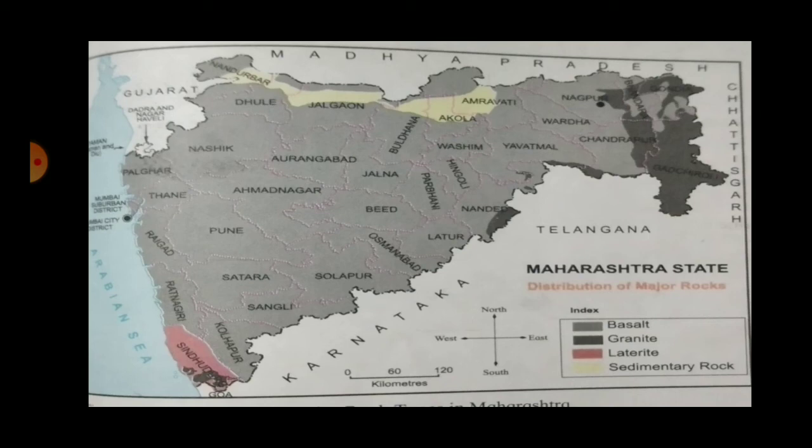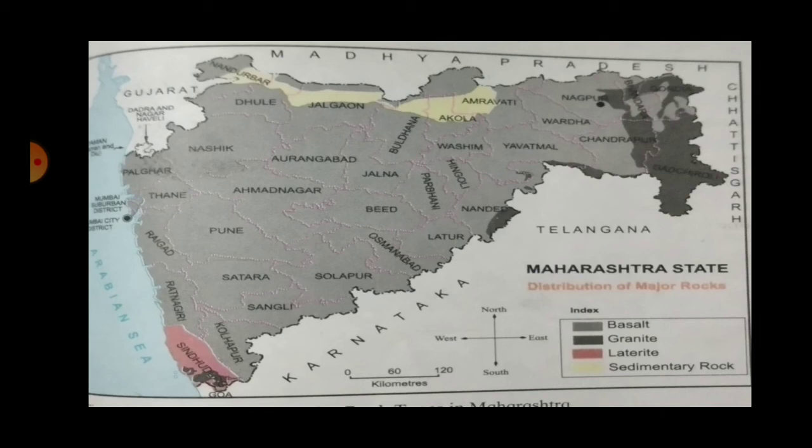You can see granite in some parts of Sindhudurga, Nanded, Yavatmal, Chandrapur, Gadchiroli, Nagpur, Bhandara and Gondia. That means you can see granite in the eastern part of Maharashtra and in the southern part of Maharashtra. Laterite rock, which is shown with pink color, can be seen in Sindhudurga, that is in the lower part of Konkan area.